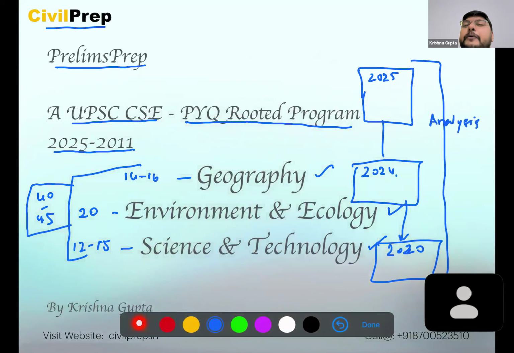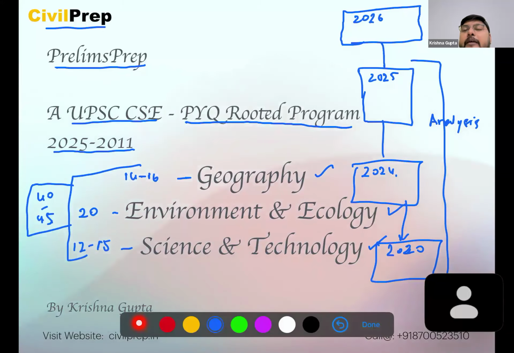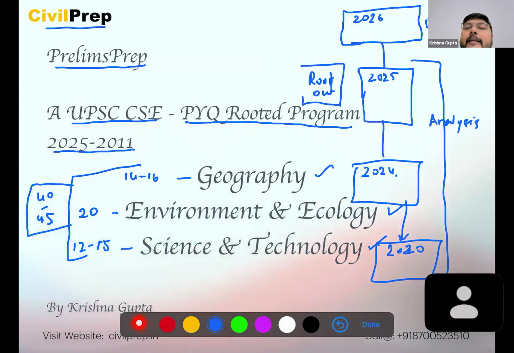So on the basis of this analysis, we will be able to predict or model our preparation in such a way that if a question is related to a certain isotherm, we will be able to clear that question in a very easy manner. So this is our aim here, that we need to root out and understand these roots, how these roots are being formed, and we will be taking PYQs, that is previous year questions, for understanding them.